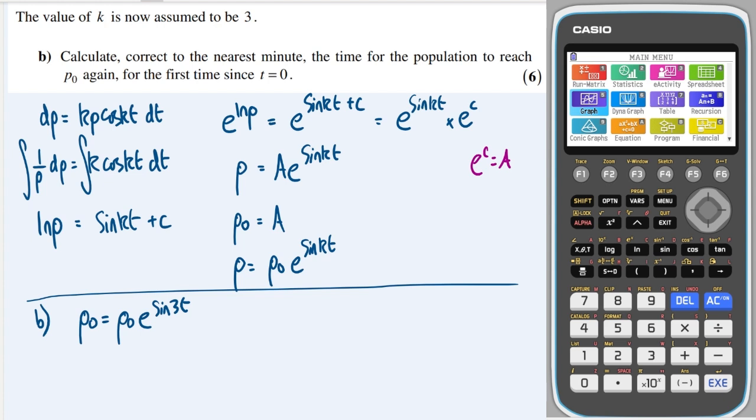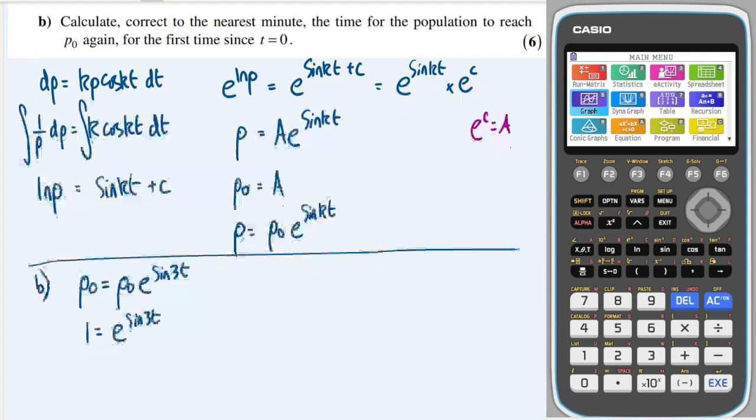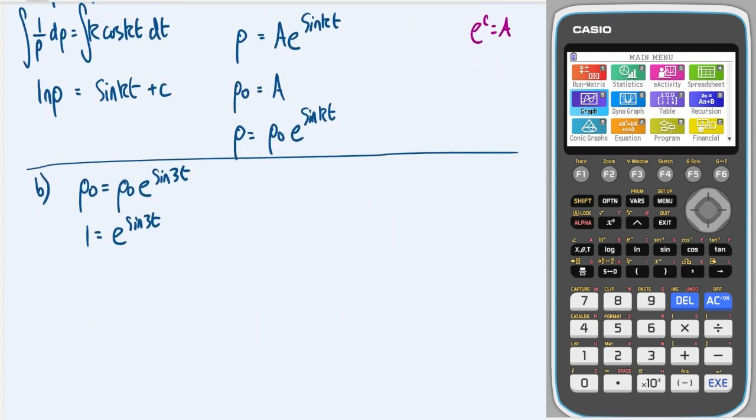Dividing through by p naught gives me 1 is equal to e to the sine 3t. Next we can take ln of both sides. So this gives me 0, and this gives me sine 3t.